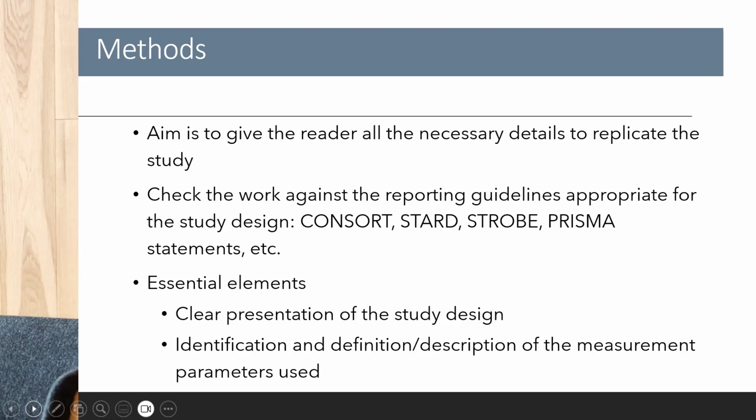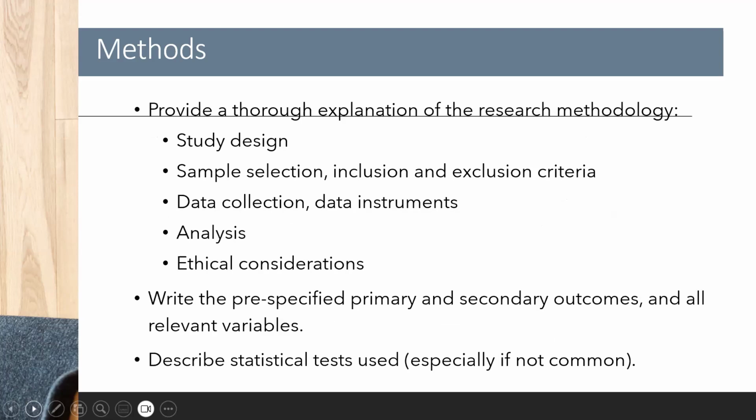Now, under methodology, be sure to write the essential elements of your study. So, present the study design, identify the measurement parameters that you used, define and describe the variables as they are relevant in the study. Explain thoroughly what you did by way of the study design, sample selection, the inclusion and exclusion criteria, the data collection method, the data instruments that you used, what analysis statistically and the data analysis, and then of course the